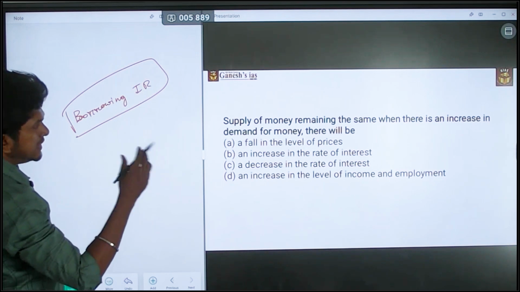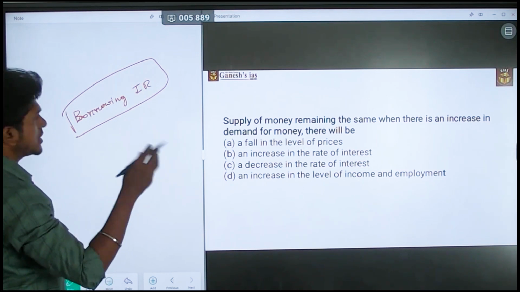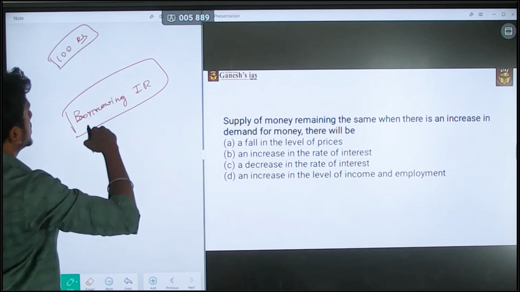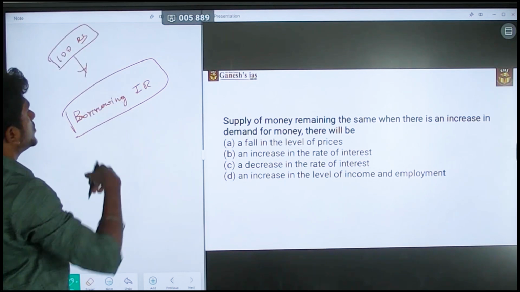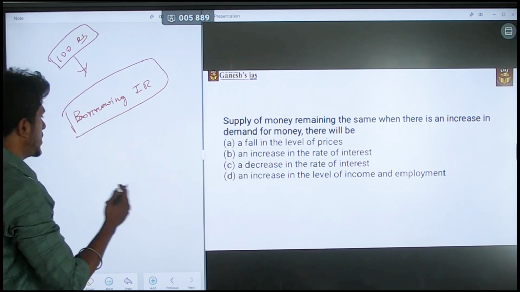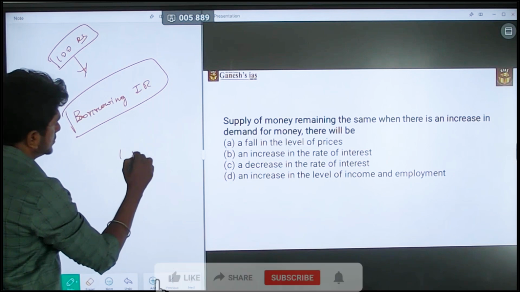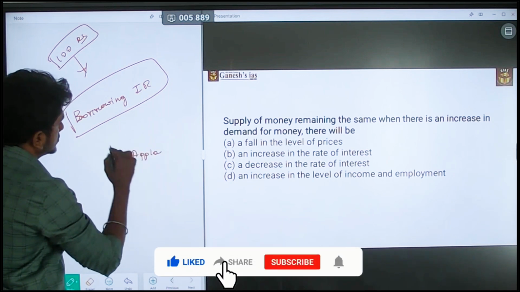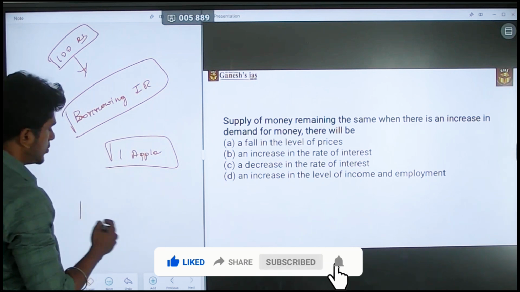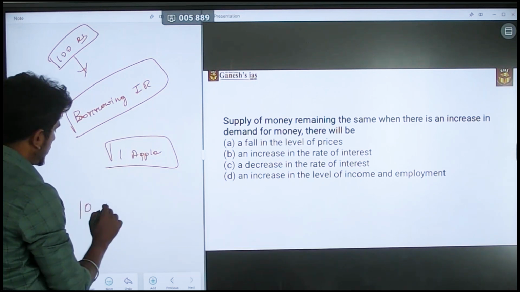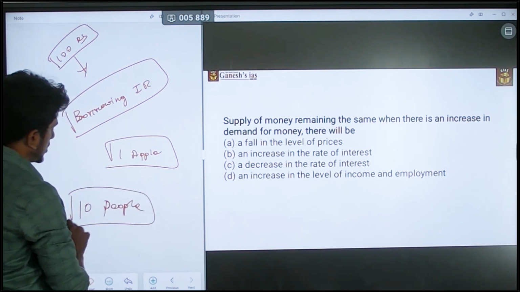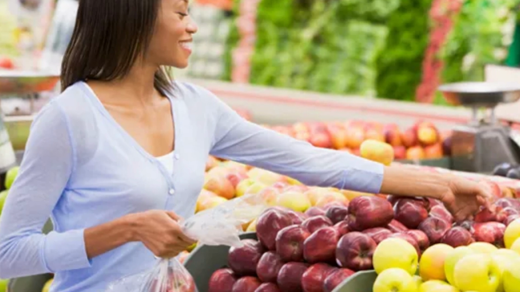Okay, so the demand for the money is increasing, but the supply of the money is the same. Consider that there is only 100 rupees in the market, but most of the people are demanding money. Or put it in a different way, there is only one apple in the market, but 10 people come into the market demanding this one apple.